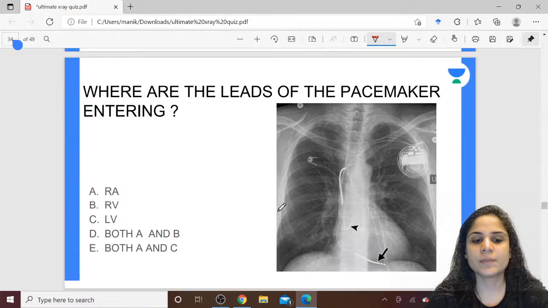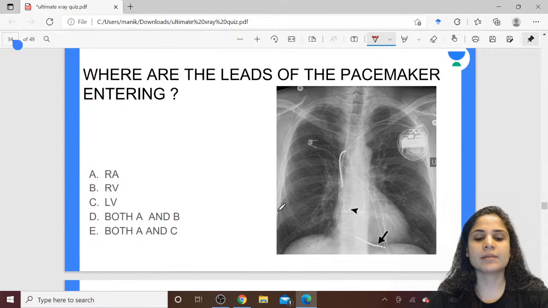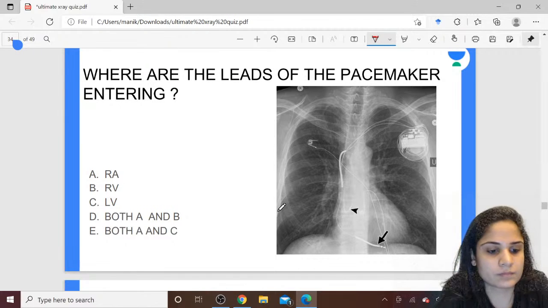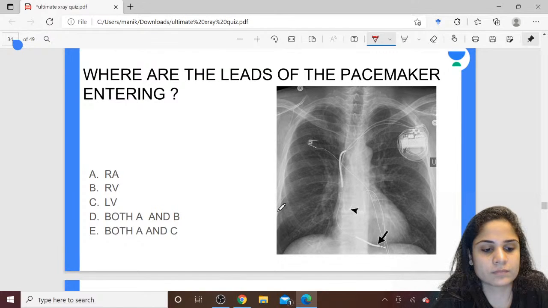Where are the leads of the pacemaker entering? Right atrium, right ventricle, left ventricle, both A and B, both A and C. Okay, Narmata Devi is saying right atrium.